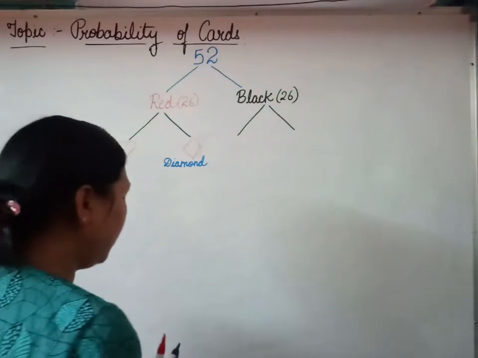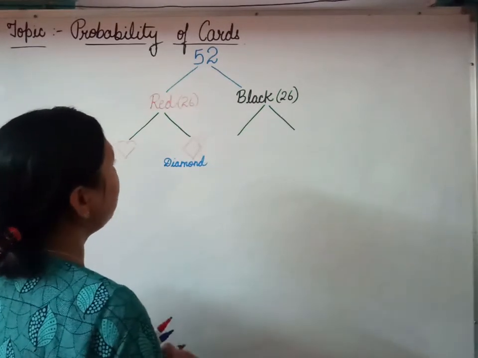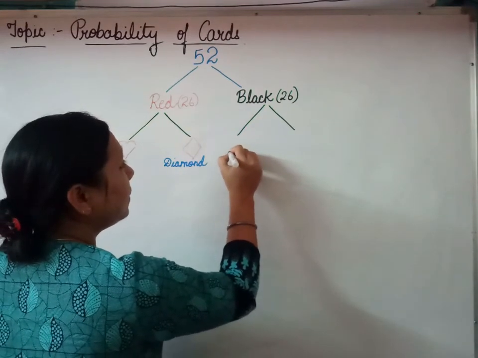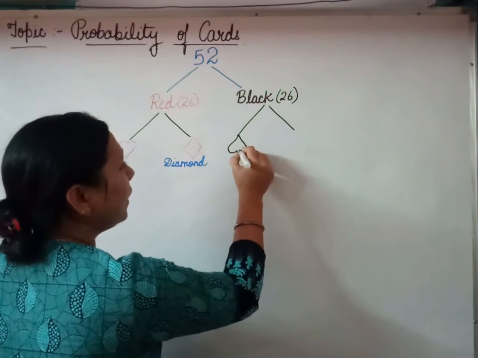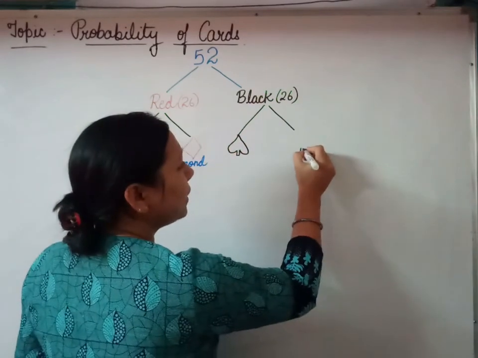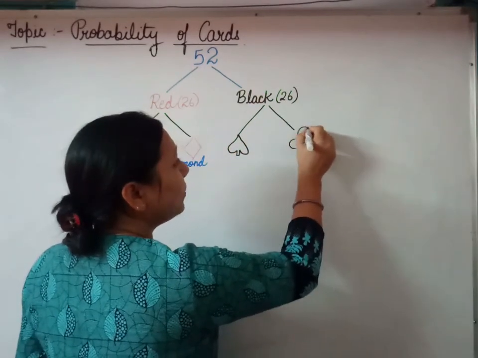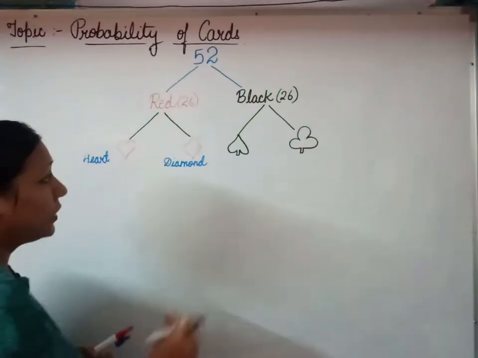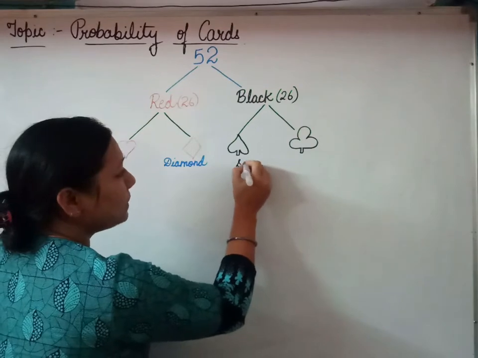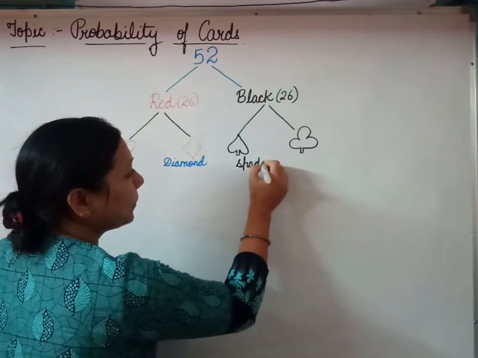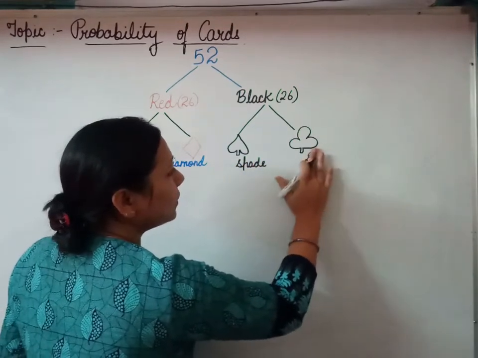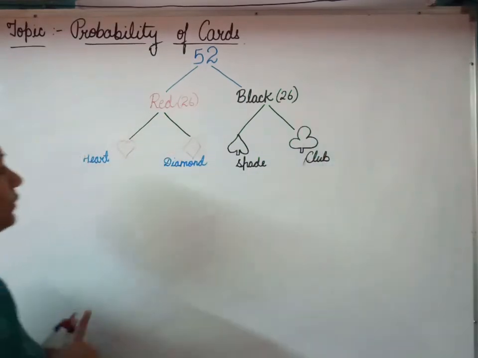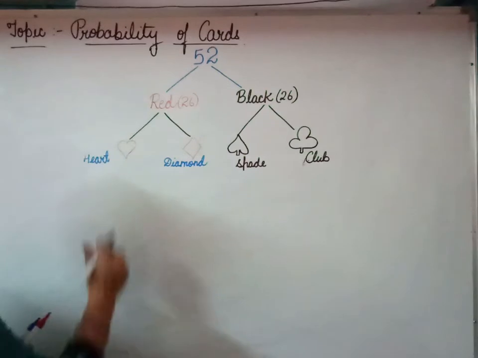Similarly, in black color, again we have two shapes. One is the shape of a spade and another is the shape of a club. So what will be the number of these four suits?